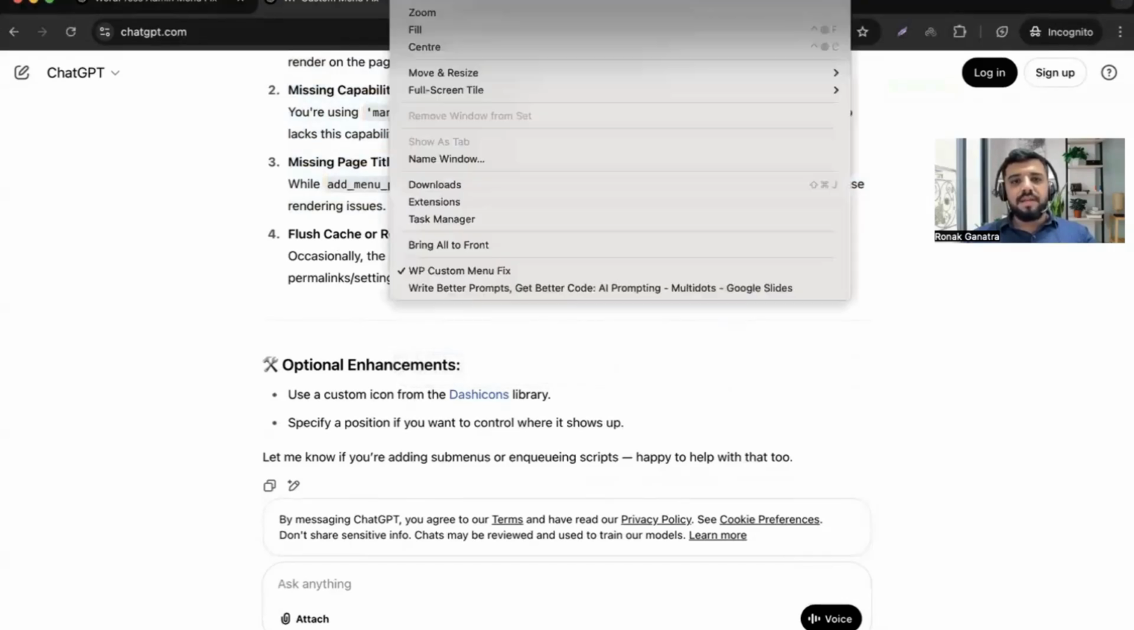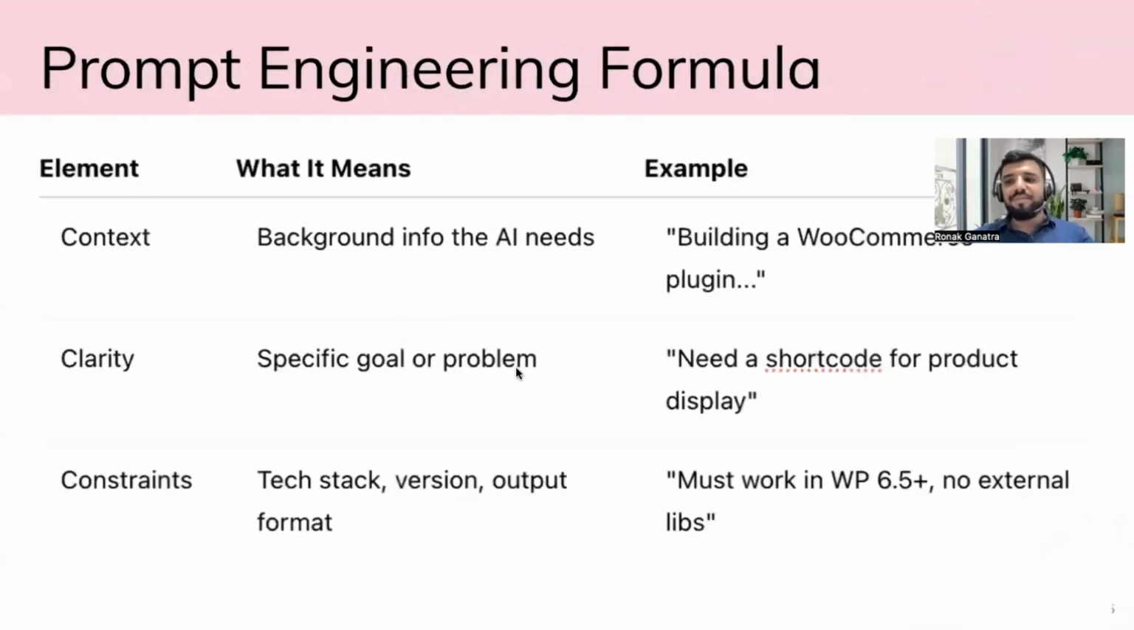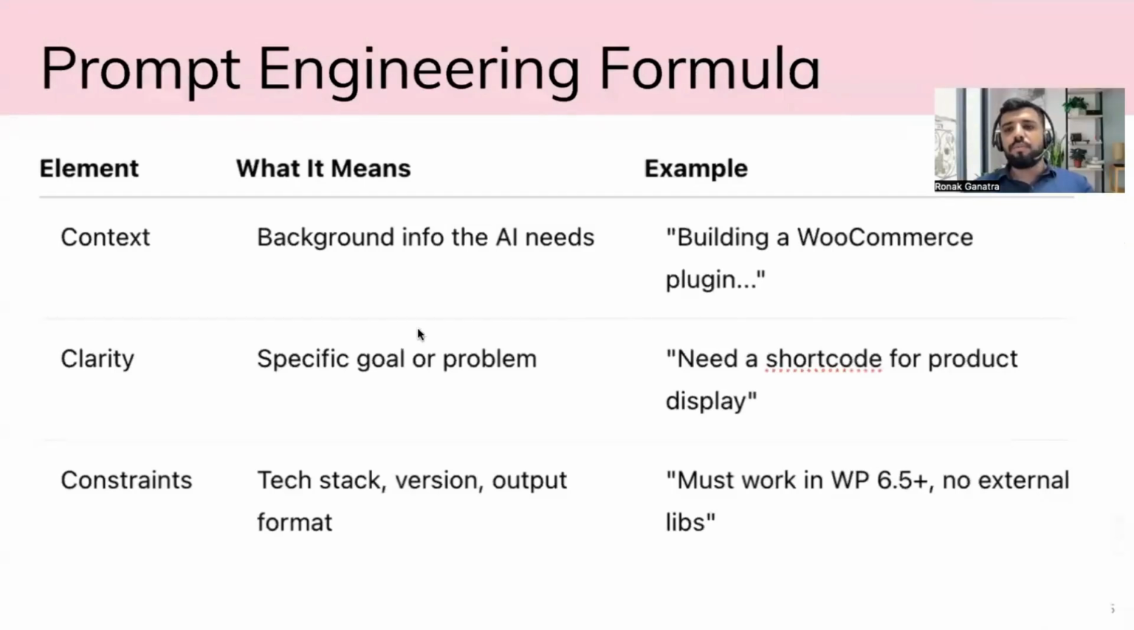Let me go to my slides again. Okay, this is the prompt engineering formula which I am going to share today, on how to give the prompt, right? So we need to give the context, we should give the clarity, and we should give constraints as well. What it means: background info that AI needs, like we did in the previous slide. What I was building: I was building a WordPress plugin. So this is an example, like I am building a WooCommerce plugin.